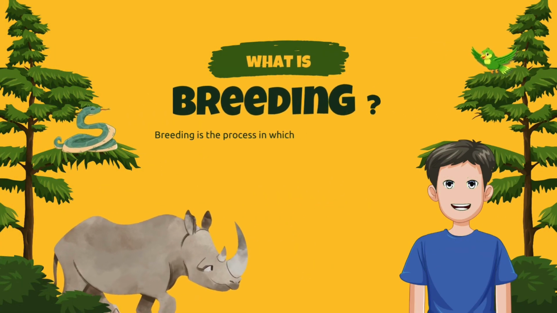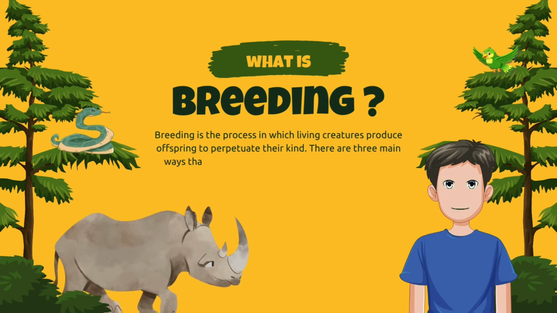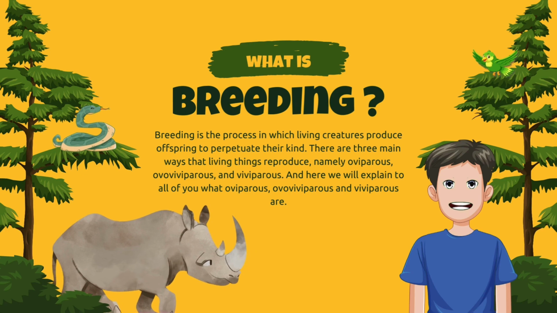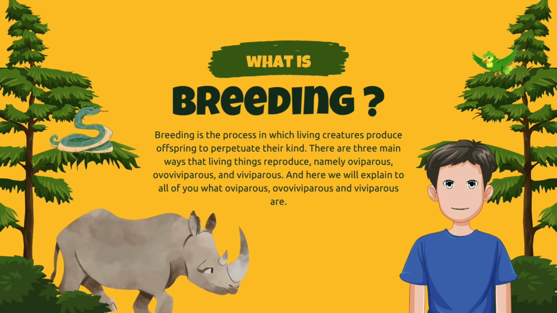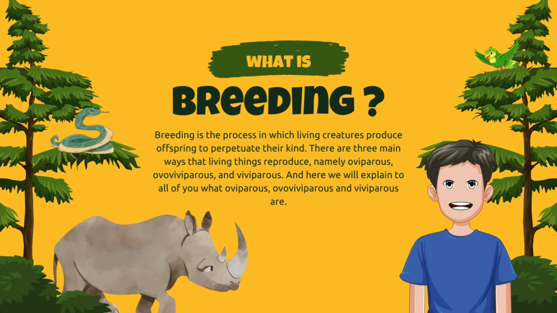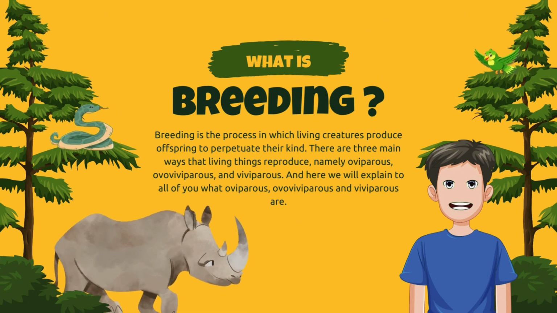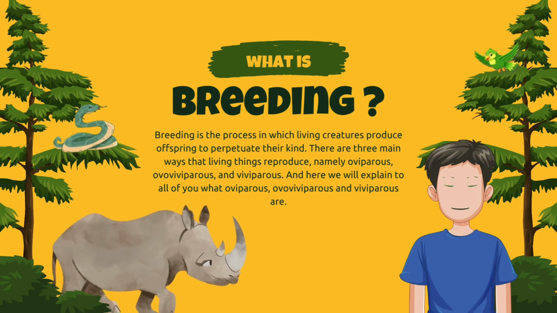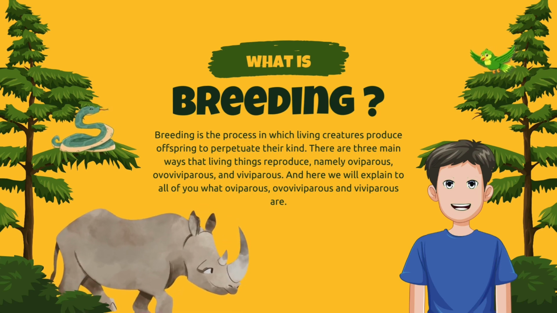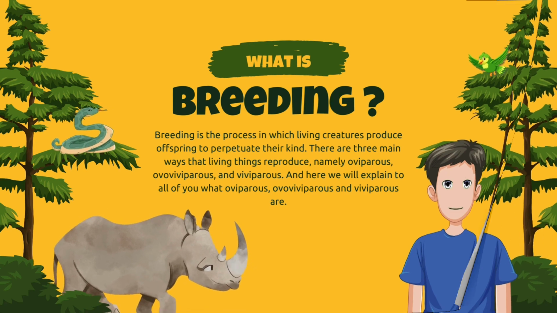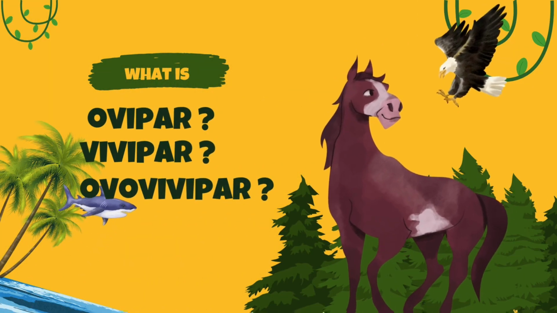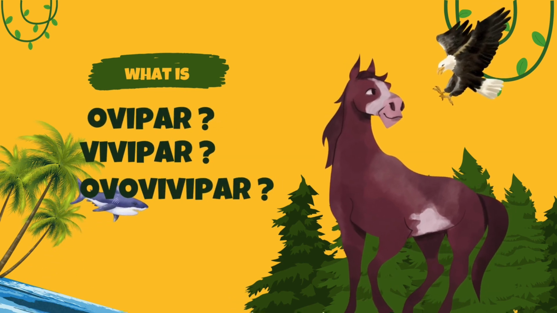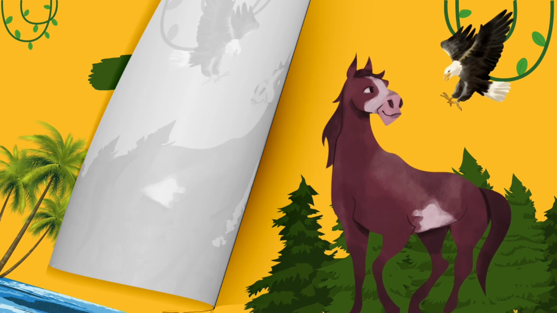But before we discuss the material, I would like to tell you about what is breathing. So, breathing is the process in which living creatures produce offspring to perpetuate their kind. There are three main ways that living things reproduce, namely oviparous, ovoviviparous, and viviparous. And here we will explain what oviparous, ovoviviparous, and viviparous are. So basically, there are three kinds of how animals breathe. The first is ovipar, the second is vivipar, and the last one is ovovivipar.